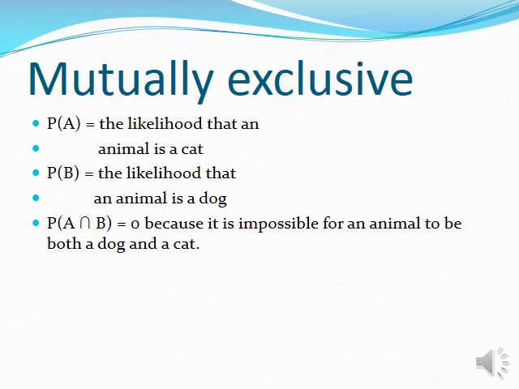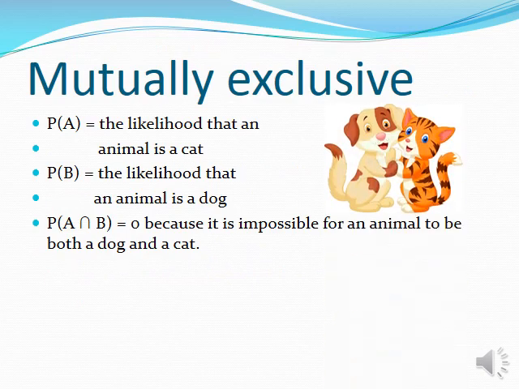Now, this is the example for mutually exclusive events. Look at the picture. The one is a dog and the other is a cat. Let P(A) be the likelihood that an animal is a cat. Let P(B) be the likelihood that an animal is a dog. Now, when we take the intersection between these two, that is P(A intersection B), it is exactly equal to 0 because it is impossible for an animal to be both a dog and a cat.